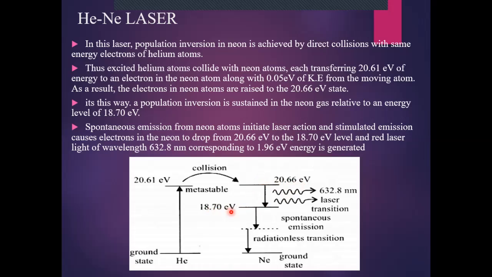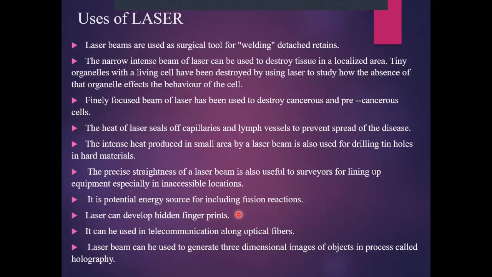Then with the help of mirror, the photons are reflected back into the tube and the photons of energy equal to E2 minus E1, that is 20.66 electron volt minus 18.70 electron volt. These photons trigger the laser action and produce the laser whose wavelength is approximately equal to 632.8 nanometer and its energy is equal to 1.96 electron volt, that is equal to 20.66 minus 18.70 electron volt.